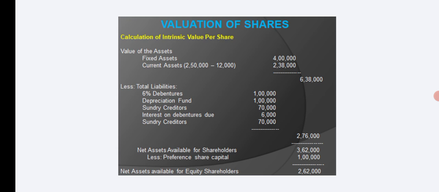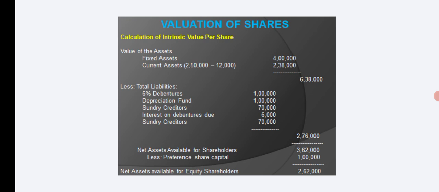So total assets value. In additional information they have not given the market value. So book value is taken as a market value. So total market value of assets in the company is 6,38,000.